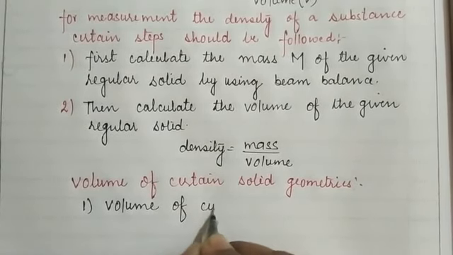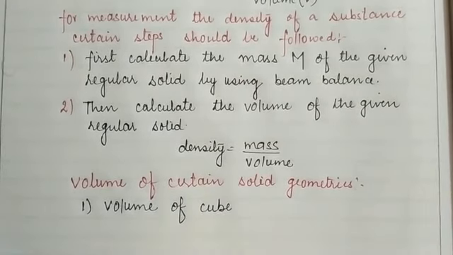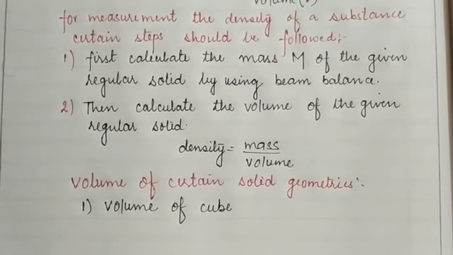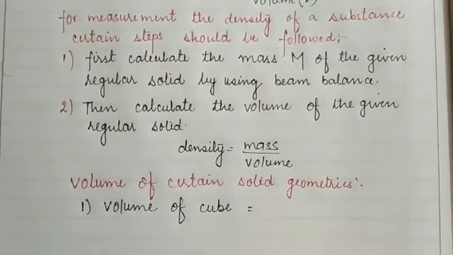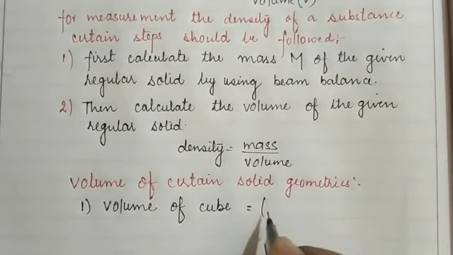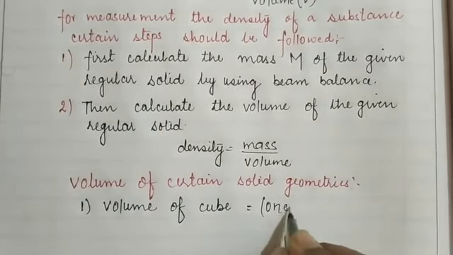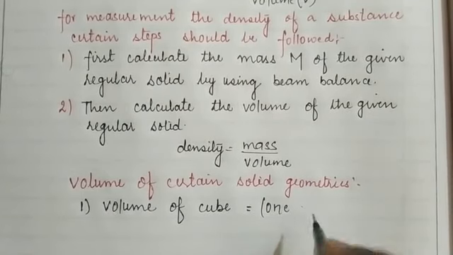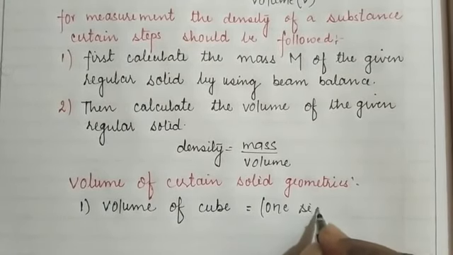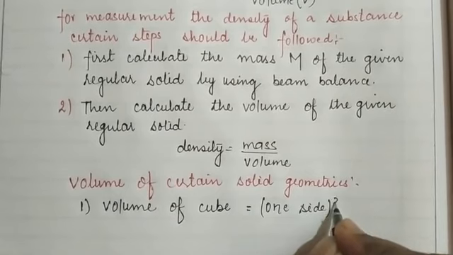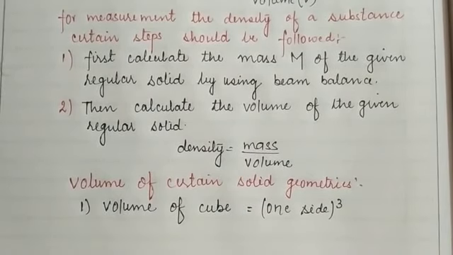Children, as we know, the cube is a three-dimensional geometry, so it has 6 faces. In order to calculate the volume of the cube, we take the formula: the cube of one side of the cube.